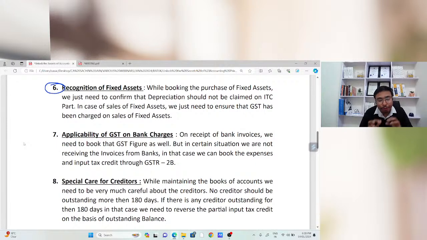Next, when you are going to recognize any fixed assets in the books of accounts, that means if there is any purchase of fixed assets, at the time when you book that fixed asset, you need to be very clear that we are going to charge depreciation on the taxable value part only. We are not going to charge depreciation on the invoice value. Sir, take an example.